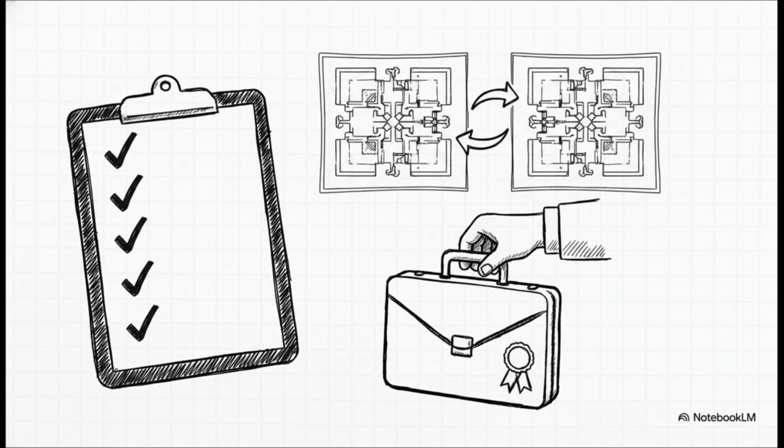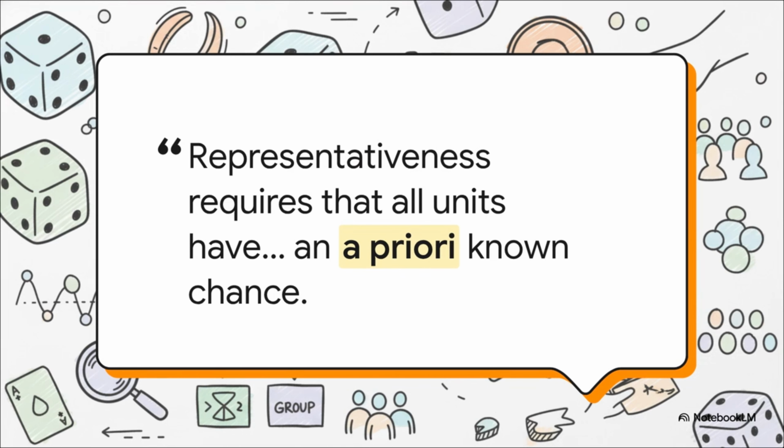Before she officially closes the case file, she runs through this final checklist. Is the frame clear? Are all eligible cases included? Was the selection method truly neutral? Are the non-response rules documented? And here is the absolute most important question for all our scholars and executives out there. Is the full sampling process reproducible? If another researcher picked up this exact dossier, could they reproduce the exact same neutral process? If the answer is yes, the mission is a massive success. And that brings us to the end of our investigation.